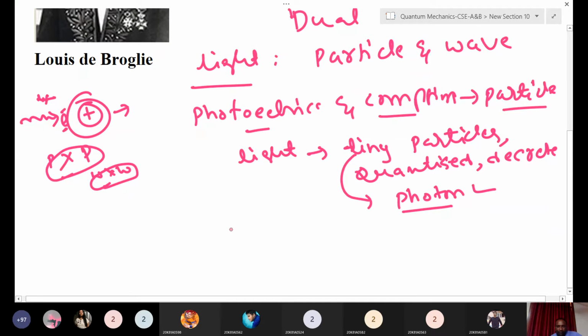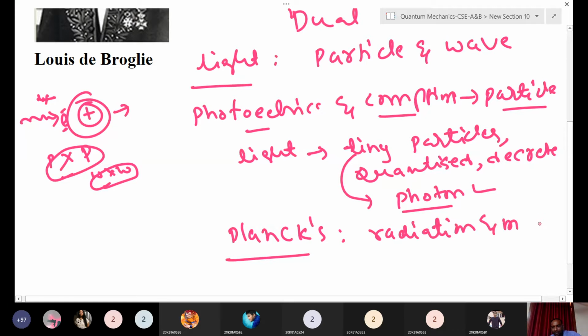Before that, when we studied Planck's radiation law, what he proposed is that when radiation interacts with matter, energy exchange happens in the form of quanta, and this energy is discrete and quantized.